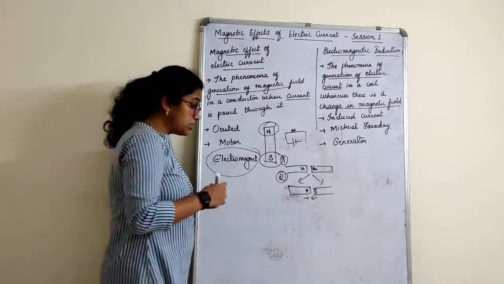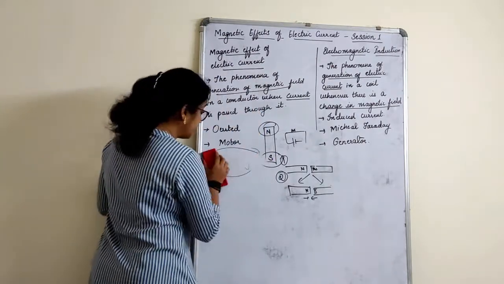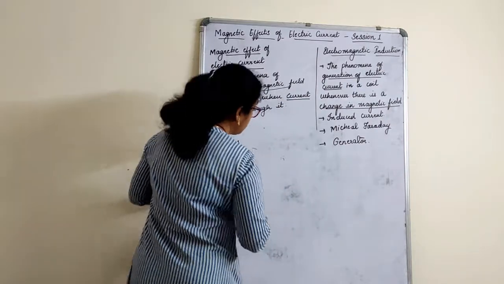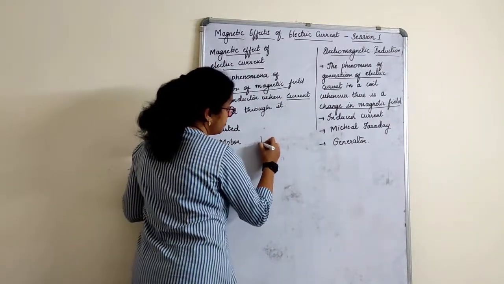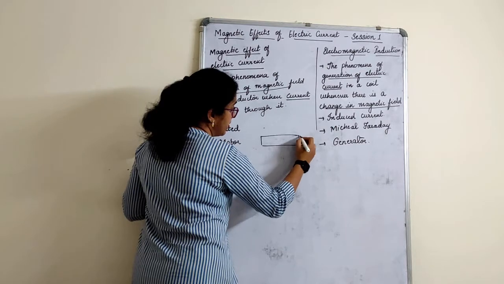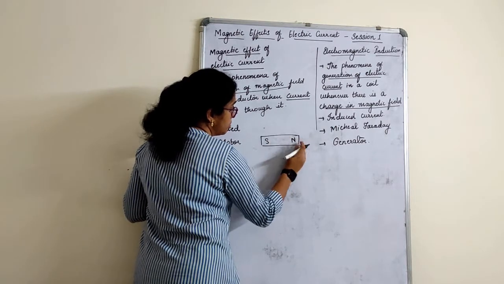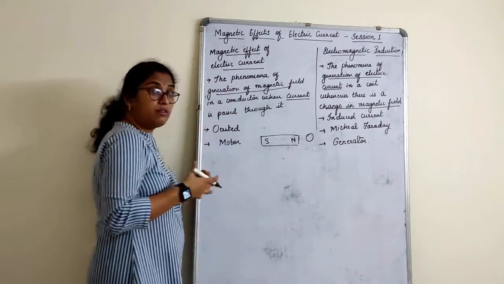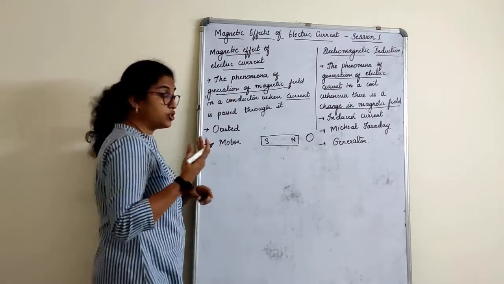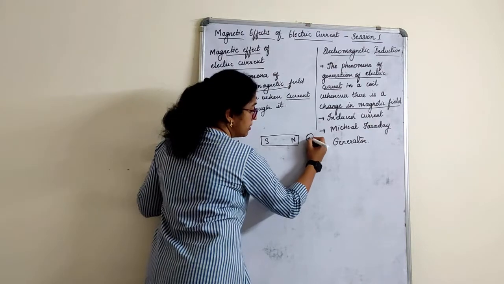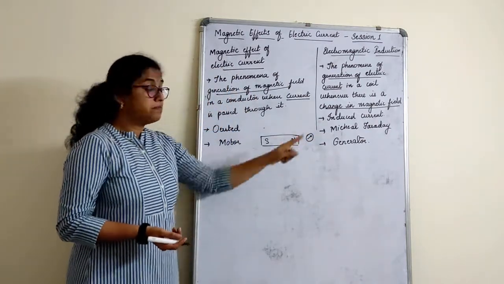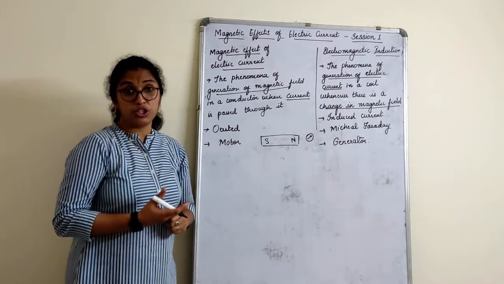Now the next most important thing about the magnetic field is that you need to know about the magnetic field lines. Now suppose this is a magnet, say this is north and south, and if I keep a compass needle here, the compass needle always comes to rest in the north-south direction. That means if this is north, the compass needle will deflect like this. Why? This is north, the compass needle will show the other direction.